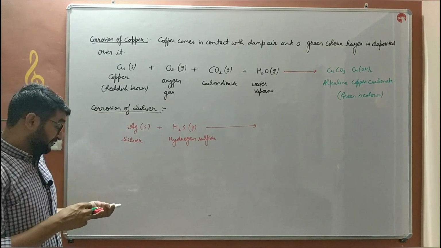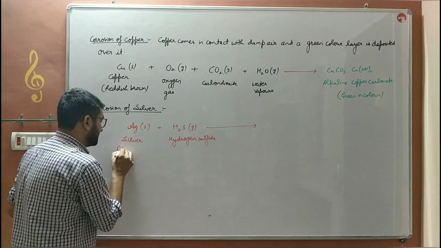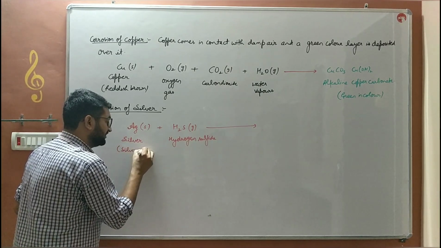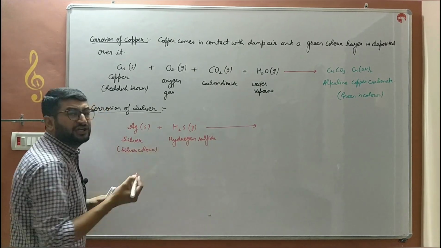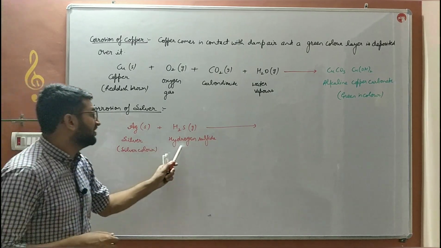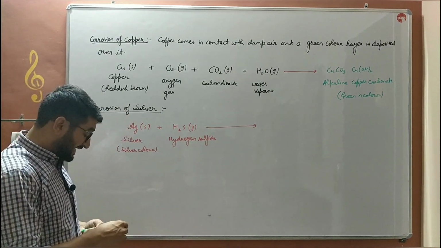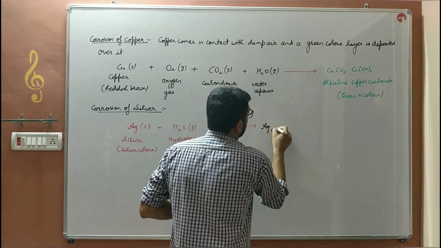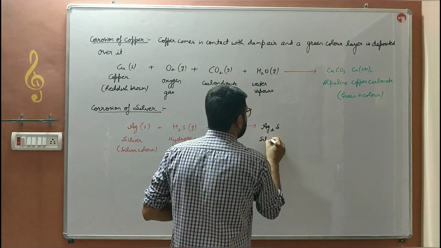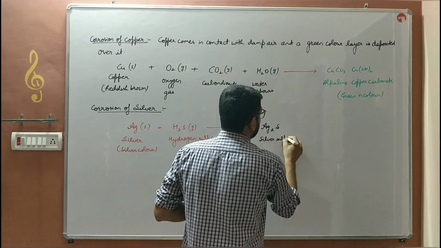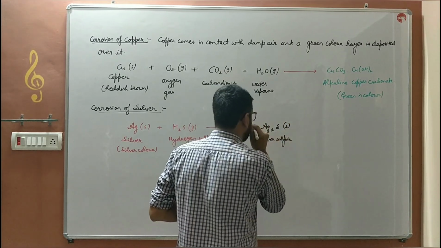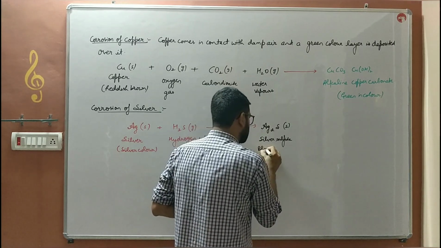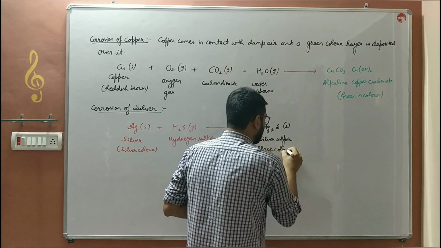So this silver, which is silver in color, obviously its color is silver-grayish bache, when it reacts with hydrogen sulfide gas of the atmosphere, it will form a black color compound that is known as silver sulfide. It is a solid powdered form which is a black color substance.